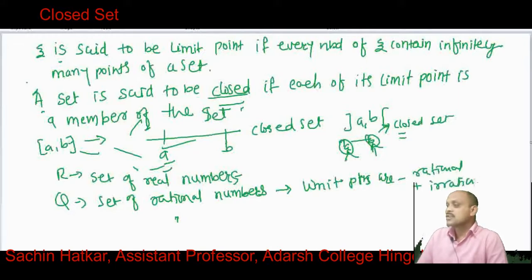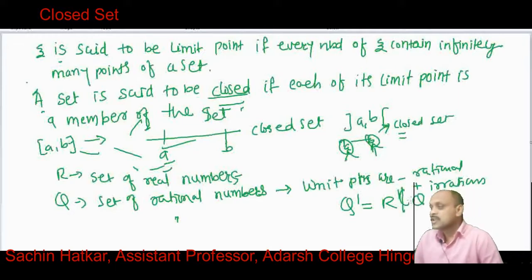That means Q', the set of limit points, is equal to R, and R is not a subset of Q. So irrational numbers are not members of Q, and therefore the set Q is not a closed set.